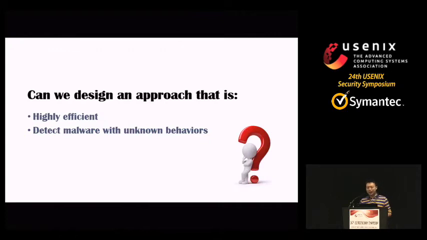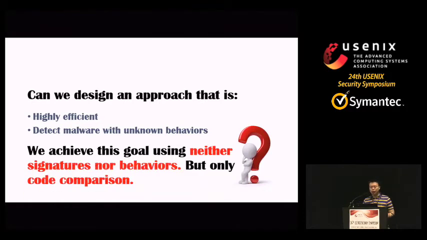So can we design an approach that is, first, highly efficient? Second, can detect malware with unknown behaviors. We achieve this goal using neither signatures nor behaviors, but only code comparison.